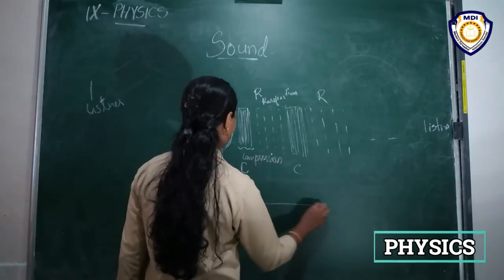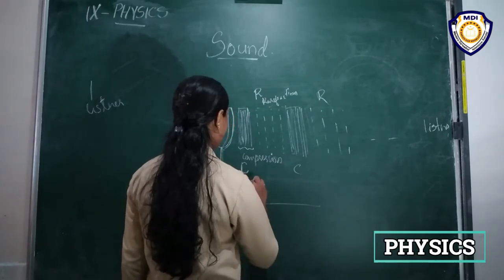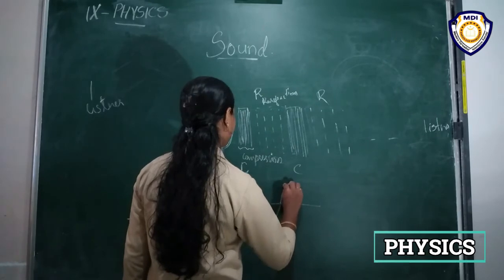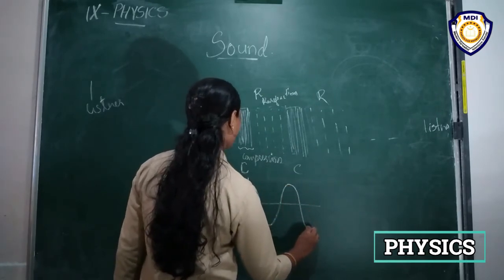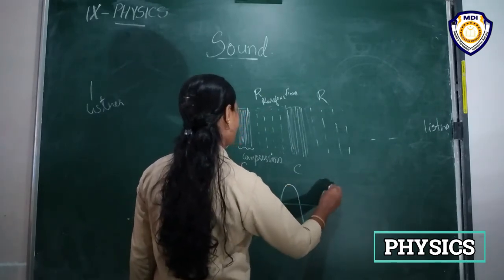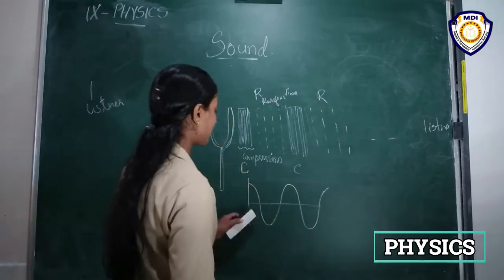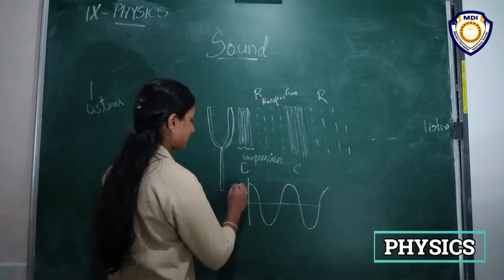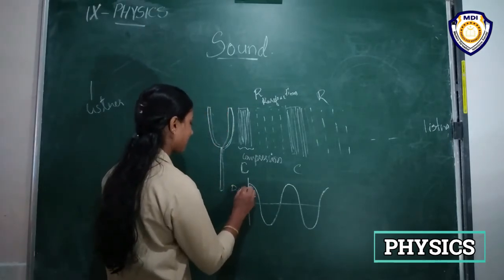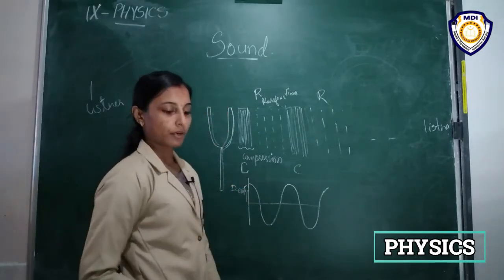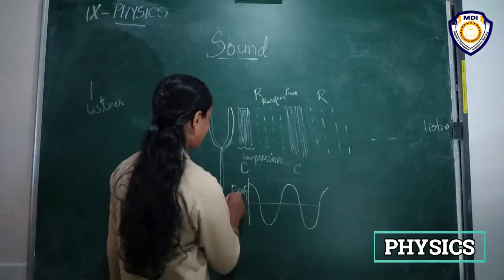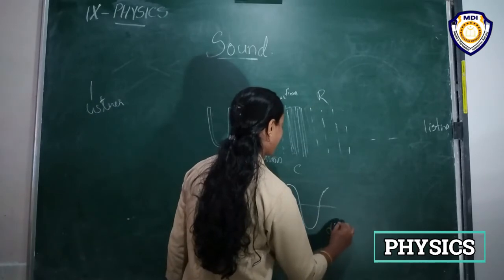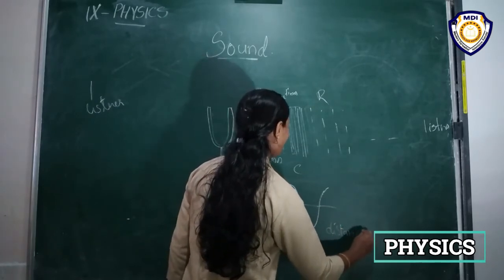So this is a compression region, and we can represent it like this. Here the density of particles or pressure is on one axis, and this is the distance traveled, right?